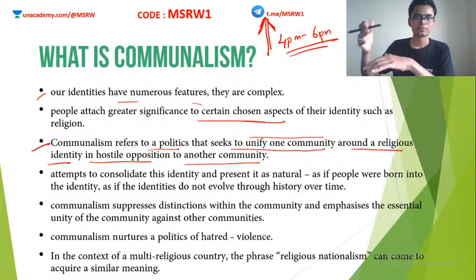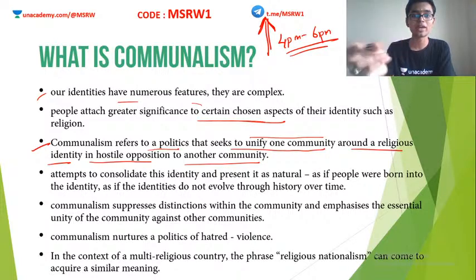Vice versa also. Both aspects are important: unifying one religion against another religion. That word against is very, very important. Otherwise, it's not communalism. You have to understand it very clearly.